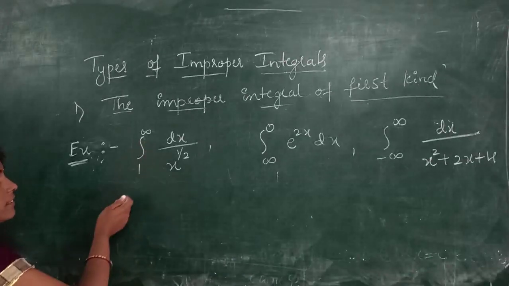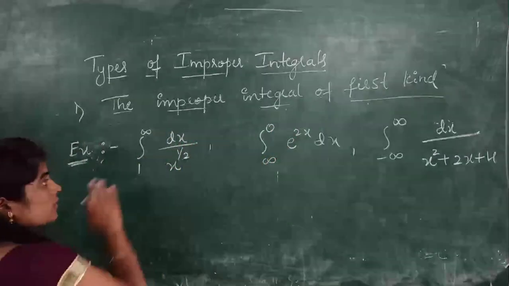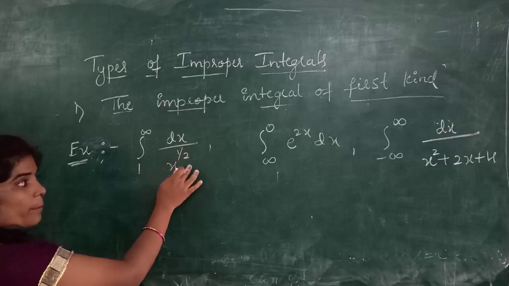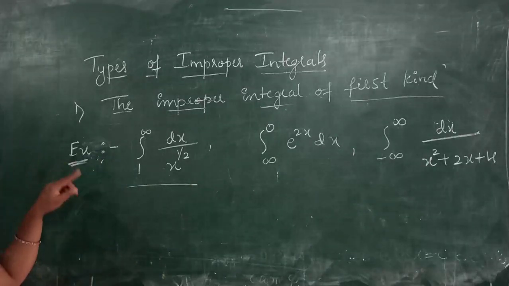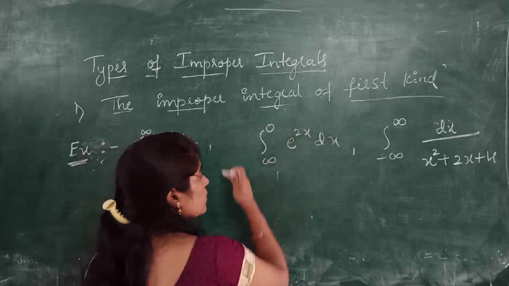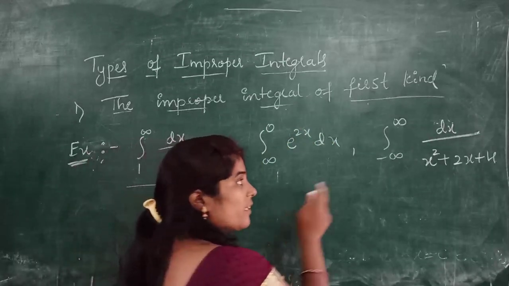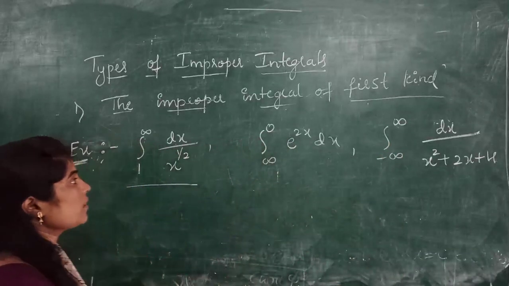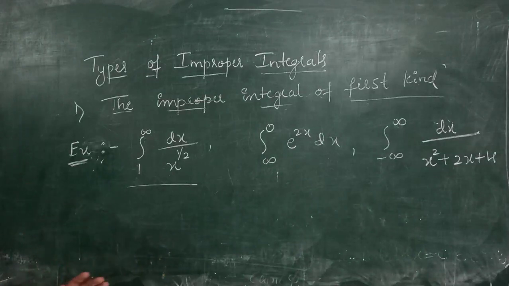Here are the examples for the improper integral of the first kind. The first one, integral from 1 to infinity of 1 by x raised to 1 by 2 dx. This is an improper integral of the first kind because here the upper limit is infinity. In the same way, this one is also first kind because here the lower limit is infinity. In this case both the upper and lower limits are infinity. Therefore these three are examples of the improper integral of the first kind.